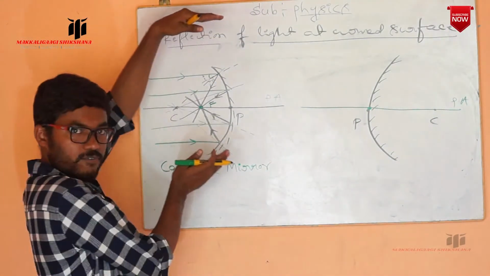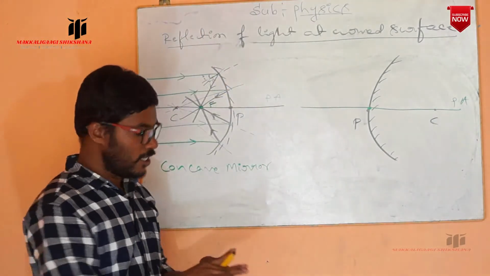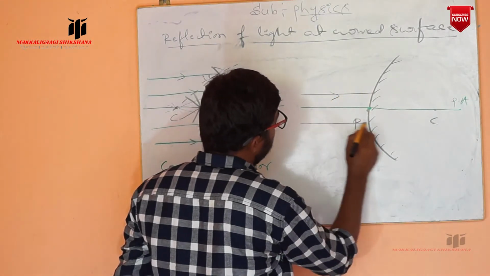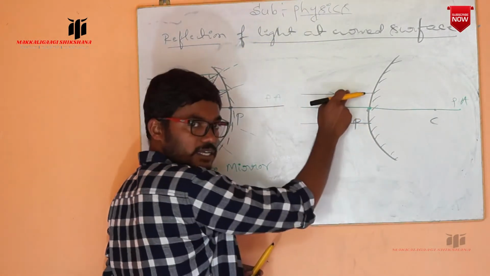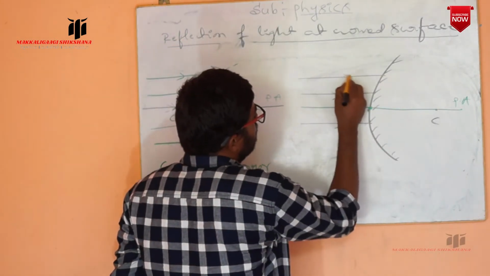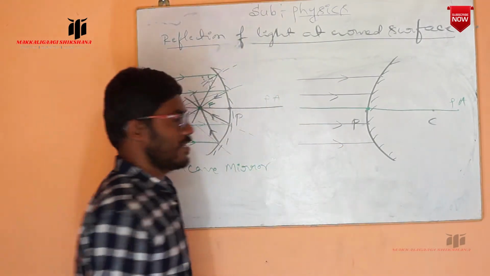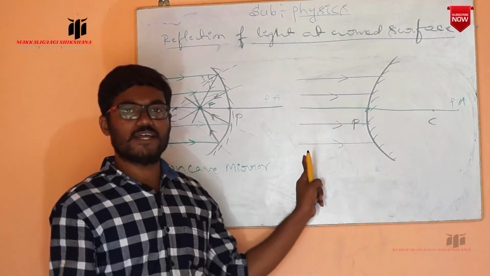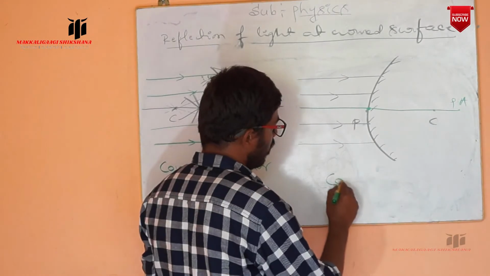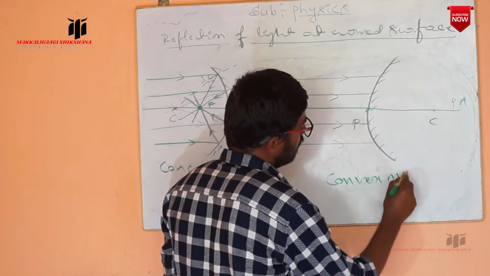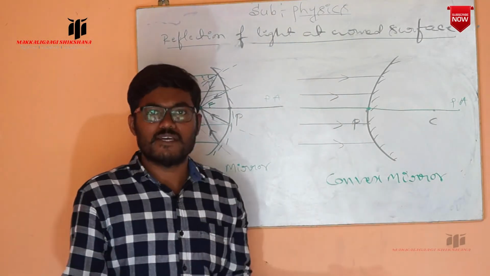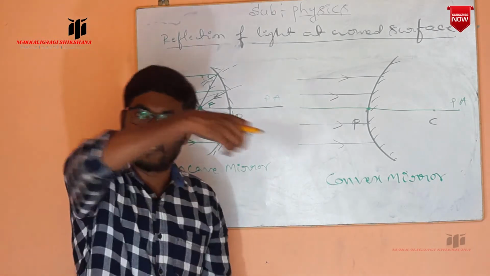Again, take a beam of light which is incident parallel to the principal axis. This is a line incident parallel to the principal axis, and now we have taken another ray also incident parallel to the principal axis. These are a beam of light which strike the reflecting surface of the convex mirror. After striking the surface, what happens? A reflection of light takes place, meaning it will bounce back.